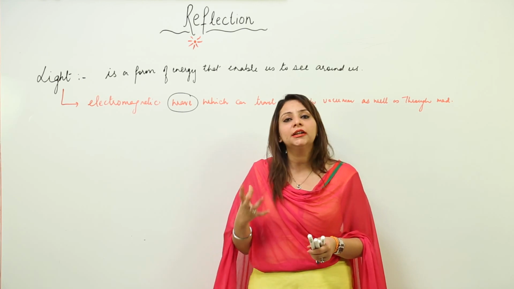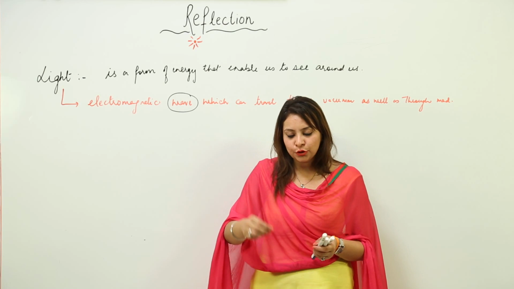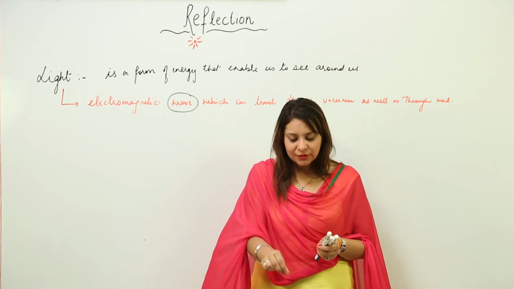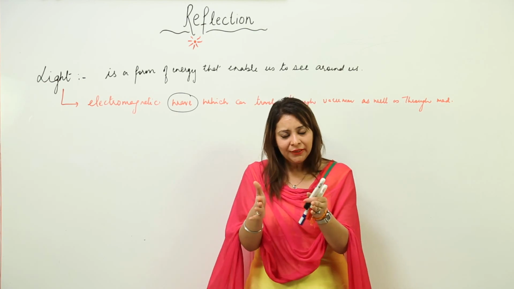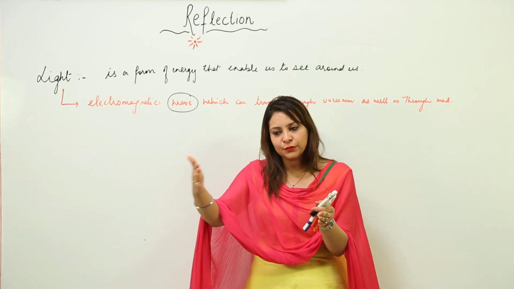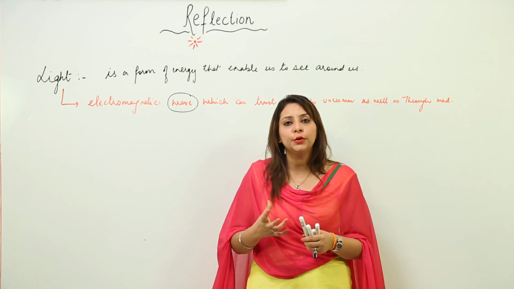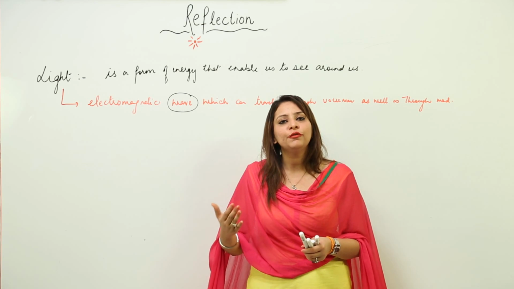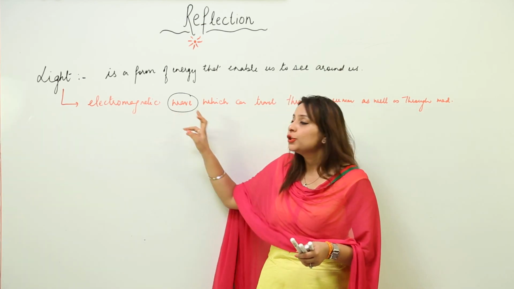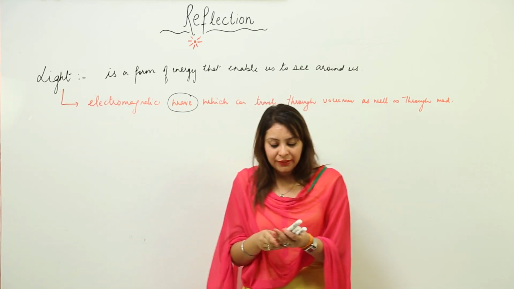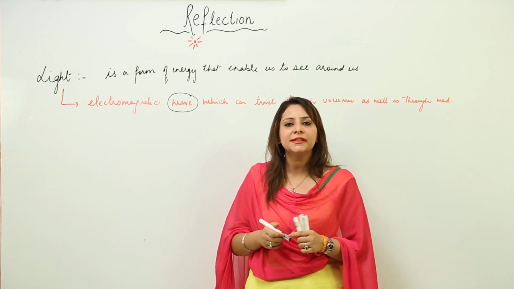A wave is a periodic transfer of energy from one point to another. When you drop a stone, its energy is transferred to the water at that place. Those particles start moving, they transfer energy to the next, and that to the next. So that is called a wave, where periodic, meaning regular, transfer of energy takes place from one point to another. We regard light as a wave. That means there is a periodic, regular disturbance in a medium.